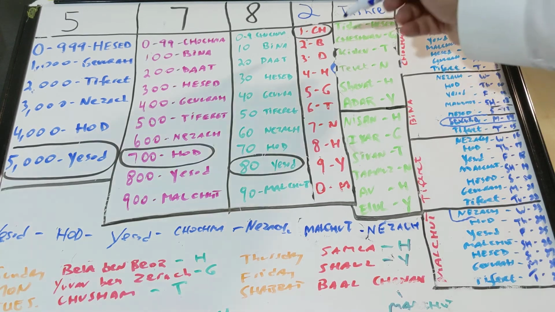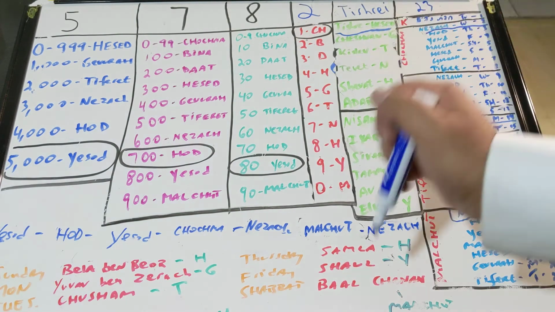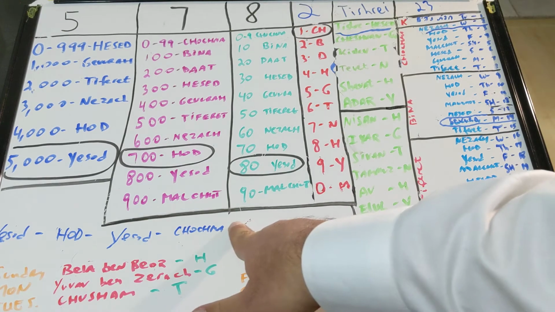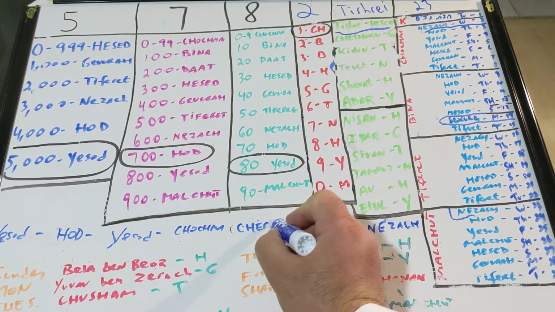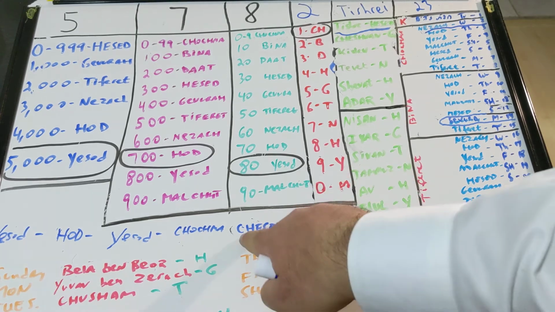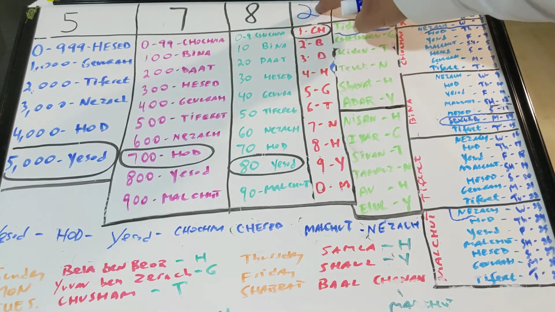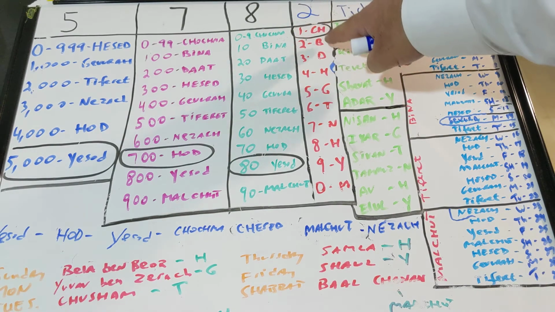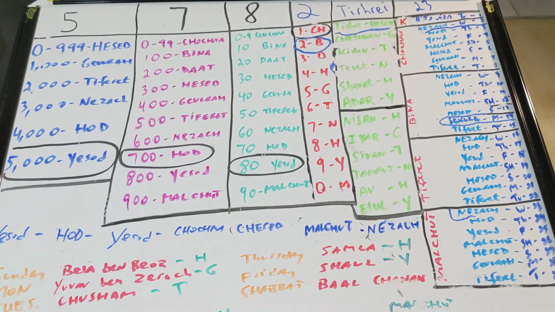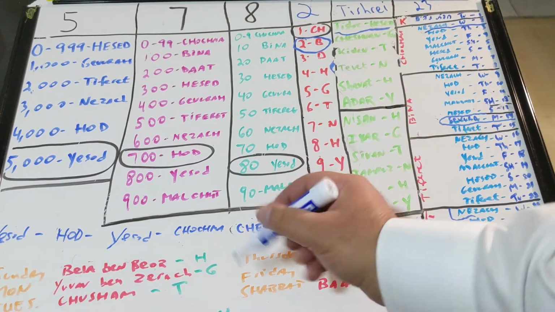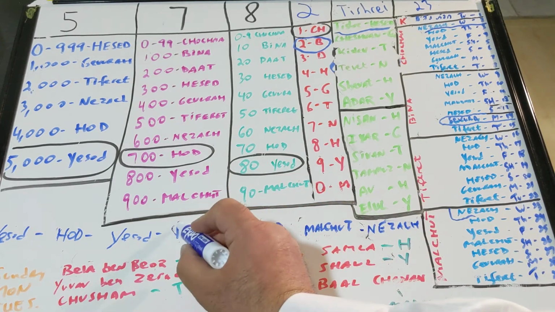The month, we said, is going to be Tishrei, the first month, which would be Chesed. And it's going to be the second year, so it's not going to be Chochmah, it's going to be Bina. So that changes, the year. It's going to be Bina.